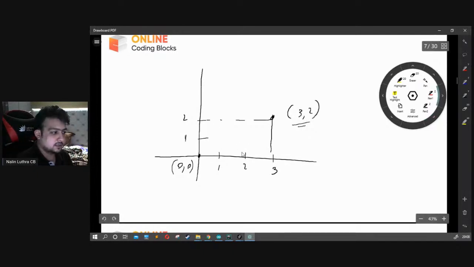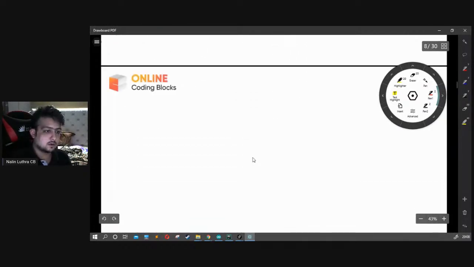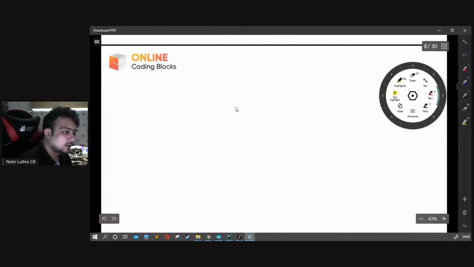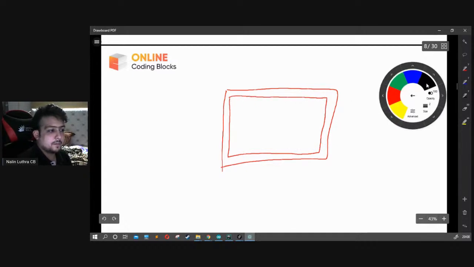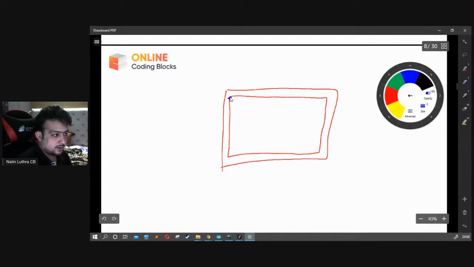But in the case of a GUI, on a monitor, let's draw a monitor over here. This is my monitor, this is my screen. This point over here is 0, 0. When I go down over here, for example to this point, it will be 0, maybe 3 or 4.